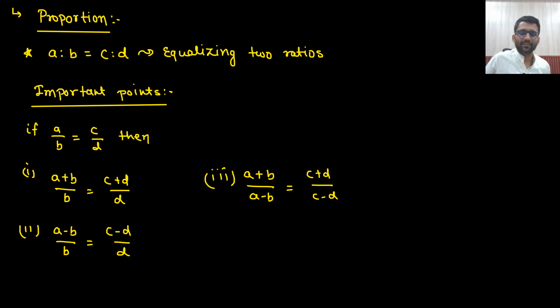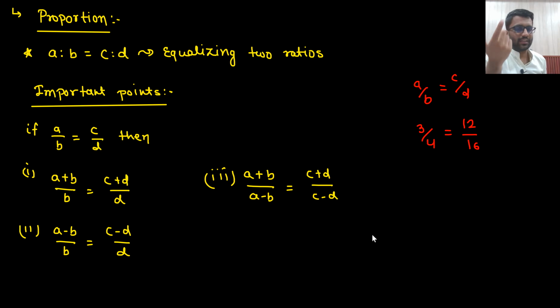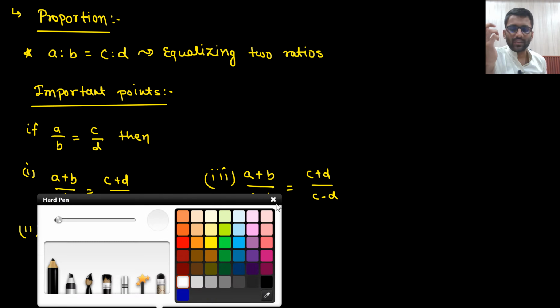Well and good. Let's see proportion. Proportion means equalizing two ratios. That's it. A by B is a ratio, C by D is a ratio. Both equalized. Basically 3:4 is equal to 12:16. Say yes or no. This is what we mean by proportion, two ratios equalized.